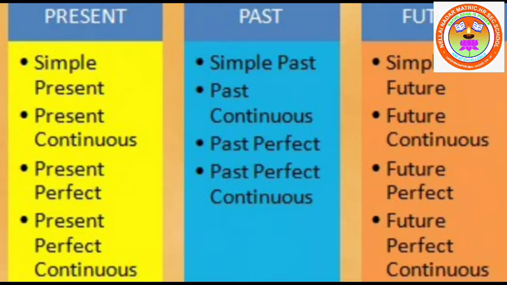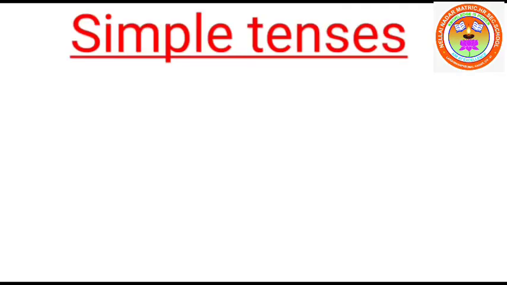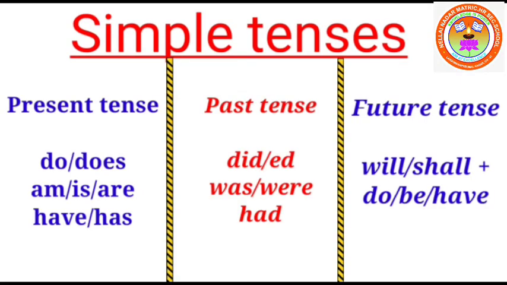So as I said earlier, the verb is an important one here. So let us see the verb form. The first three simple tenses: simple present, simple past, and simple future. As I said earlier, verb forms do, does, did are action words; am, is, are, was, were are be form verbs; have, has, had are possessions. So in simple tenses, we can easily understand this one.